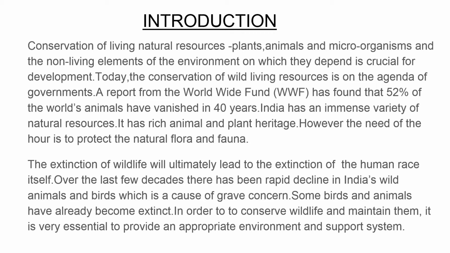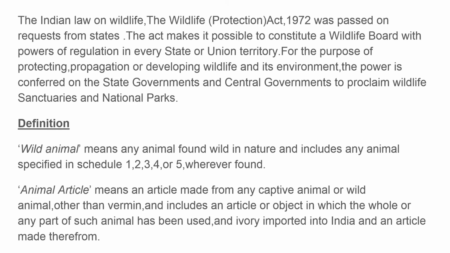Over the last few decades, there has been a rapid decline in India's wild animals and birds, which is a cause of grave concern. Some birds and animals have already become extinct, and in order to conserve wildlife and maintain them, it's very essential to provide an appropriate environment and support system. The Indian law on wildlife, the Wildlife Protection Act of 1972, was passed on the request from the states.